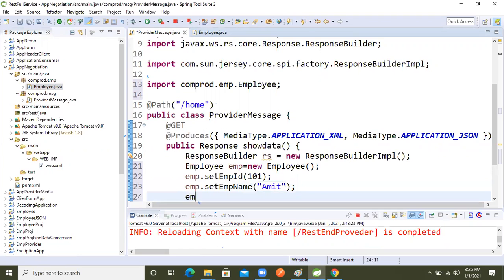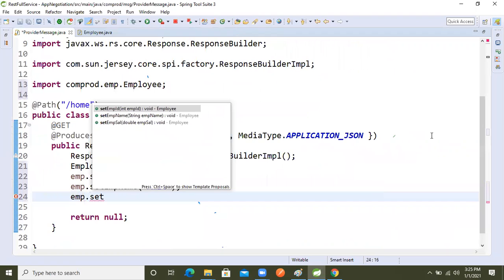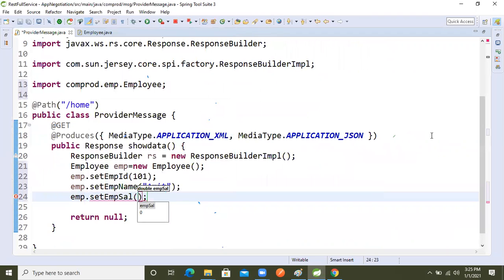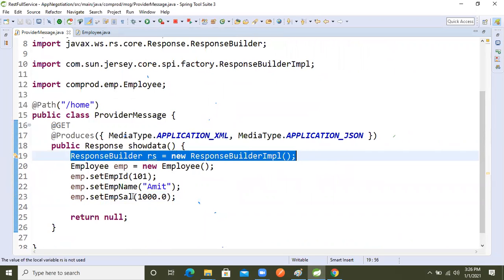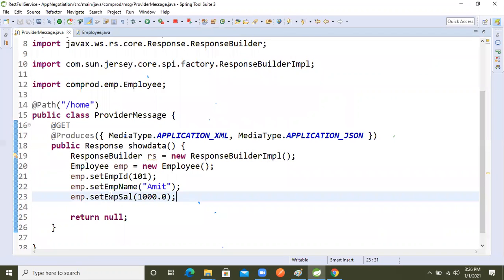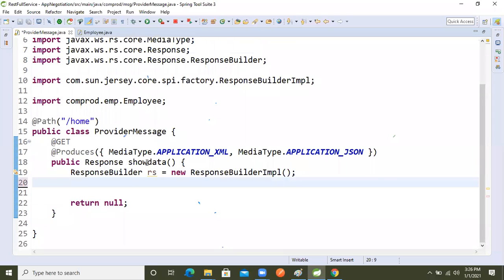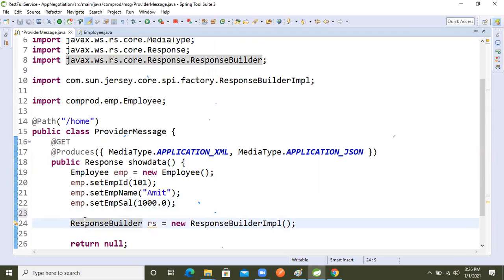Again emp dot set, a double, I'm just taking this much salary, right? After that, I said that we need a status. I will eliminate the confusion, guys. Let's cut it, and here I'm just taking this object. So now I created the response builder, it's a helper class.